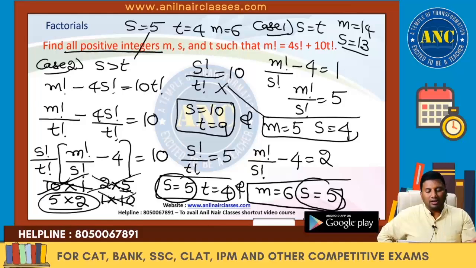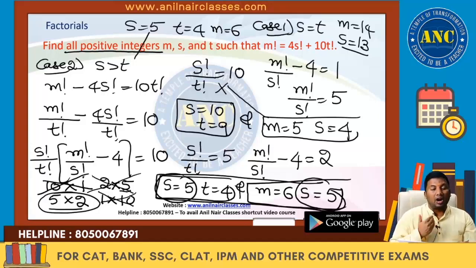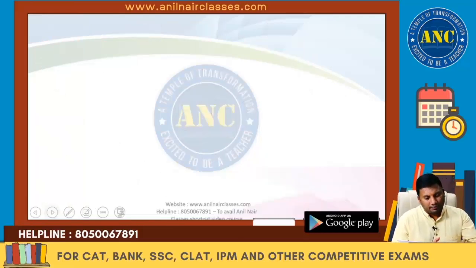So the only values which are possible are M 5, S 4 and M 6, S 5, T 4. S cannot be less than T. Try to take a value S less than T, S value 2, M value 3. You will realize that you are getting into a fraction approach. Very good question which explains how to find out the values for factorials, right? Depending upon the question, the concept that is used is n factorial by n minus 1 factorial is n.